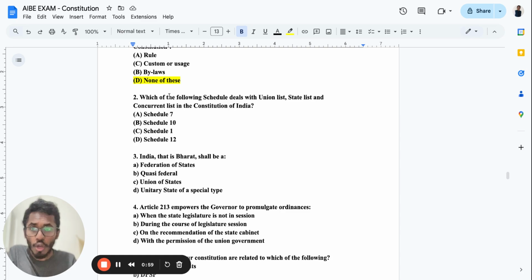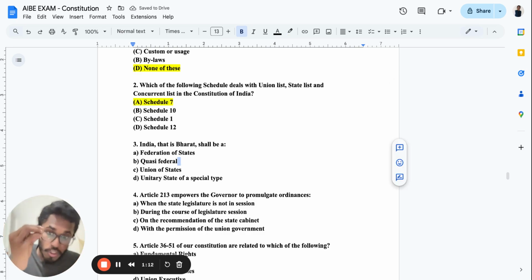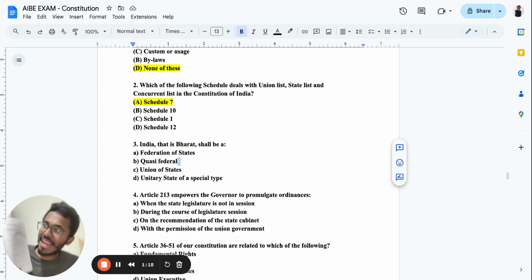Now, which of the following schedules deals with the union list, state list, and concurrent list in the Constitution of India? It is the Seventh Schedule. No matter what, in your bare act you should know which particular question is from which place. At least you should know it. So from today and tomorrow, what you can do is about 5 to 6 times do a revision. Look at the bare act: first page, second page, third page, fourth page, introduction page, and see what is coming under what particular category.